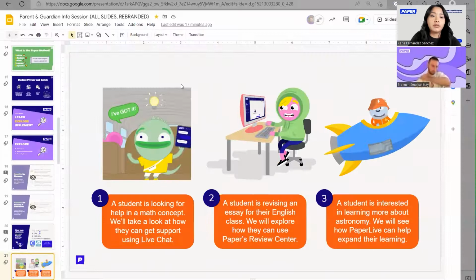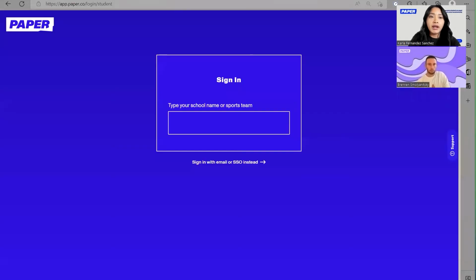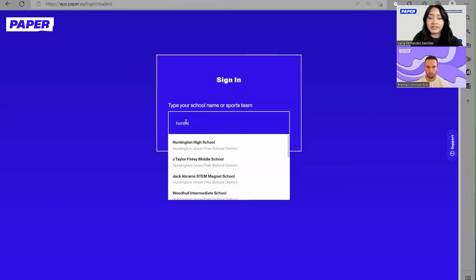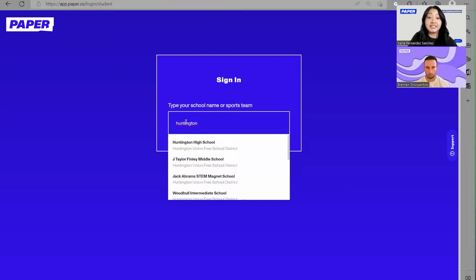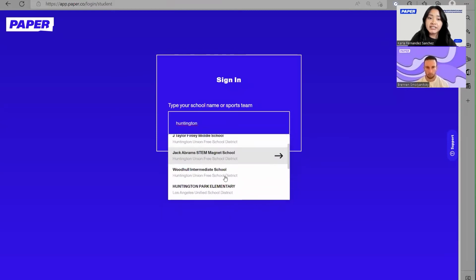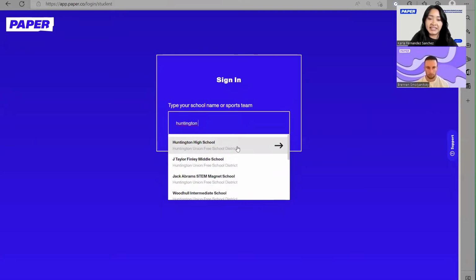Okay, so we're going to go to that website that I just shared on the screen in the presentation before. It's app.paper.co. And once again, very easy login process. All students need to do is type the name of their school or district. I'll use one of our districts as an example. I'll start typing Huntington. And here it is. I can already see the different schools that belong to that district. I'll select the first one as an example.